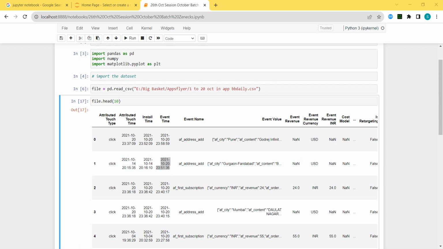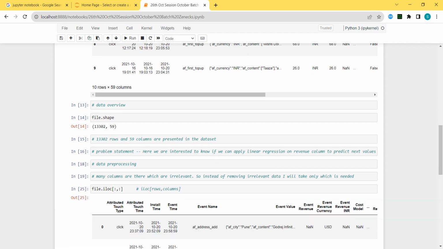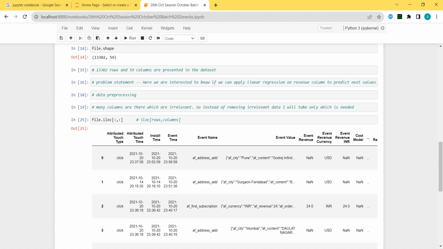The iloc function, those people who are from the background will already know this. I'm asking for other people who don't already know. It's clear, right? Easy to understand. So same thing, if I want all the rows, I will simply write here colon, and if I want all the columns, I will write here colon. So all the rows and all the columns means the entire table itself.